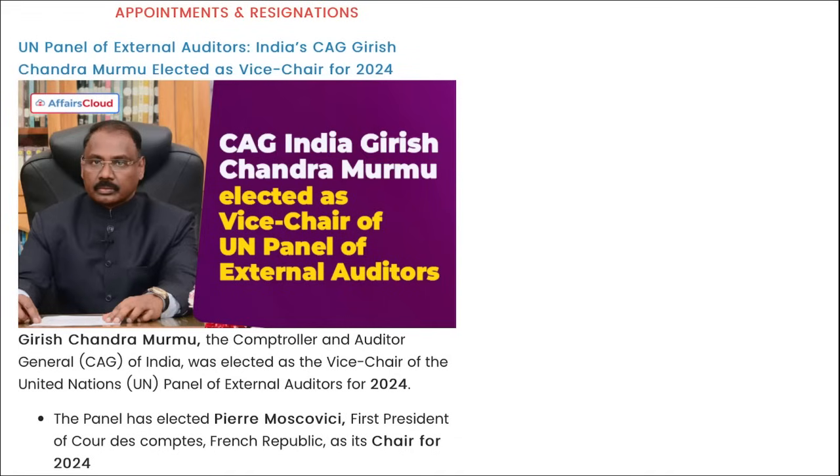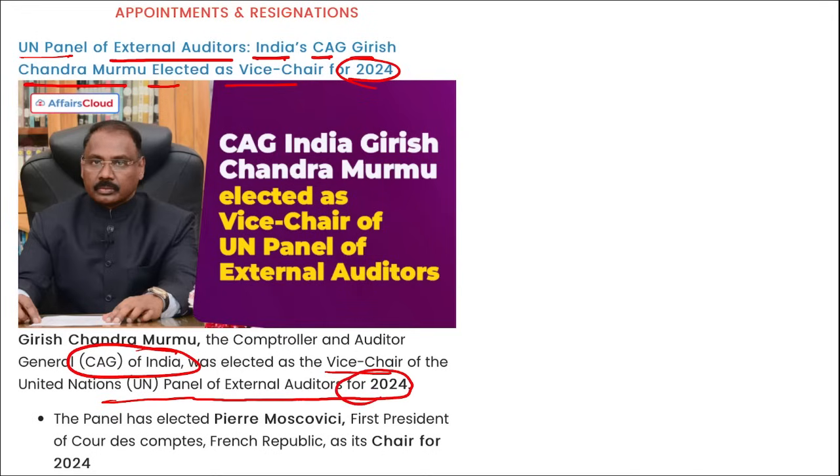Next is UN panel of external auditors. India's CAG Girish Chandra Murmu elected as the vice chair for 2024. I repeat, Girish Chandra Murmu, CAG of India, that is Comptroller and Auditor General of India, was elected as the vice chair of the UN panel of external auditors for 2024.